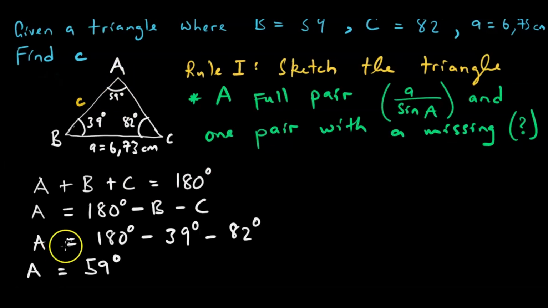We found A because we want to satisfy this condition. We need a full pair. Since we were told that small letter a, the side corresponding to angle A, is 6.73, we need to know what the angle is. You understand? That is why we found A.